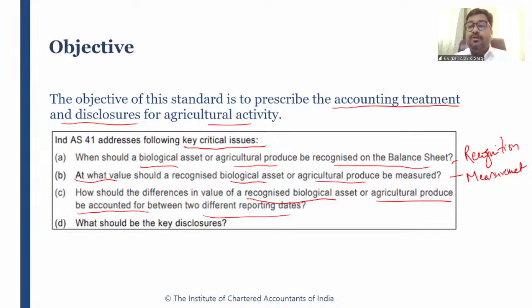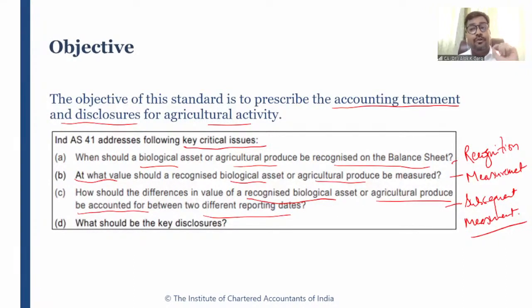So this standard also talks about subsequent measurement. For example, on 31st March 22, the value of a cow is, let's say, 100 rupees. On 31st March 23, the value of the cow becomes 150. So how should this 50 rupees of difference be recognized, measured and accounted for?